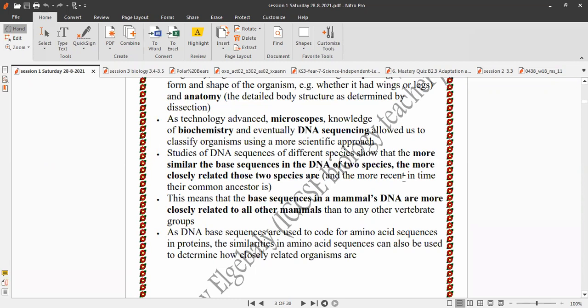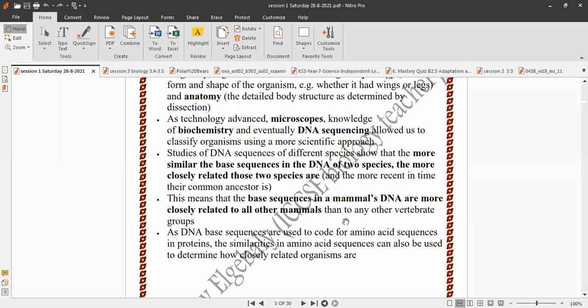This means that the base sequences in mammals' DNA are more closely related to all other mammals than to any other vertebrate groups.